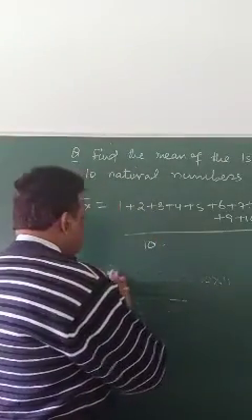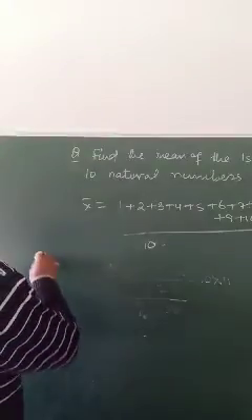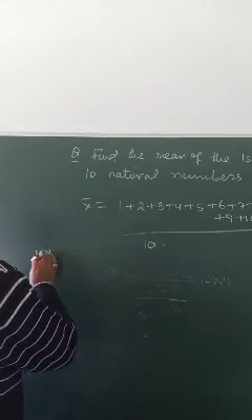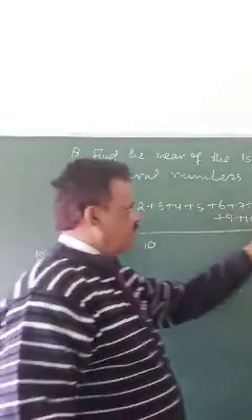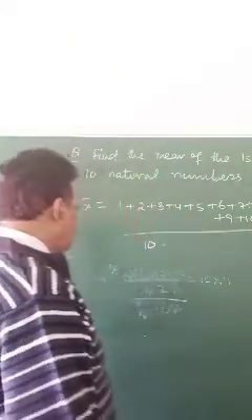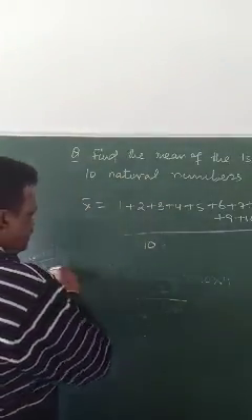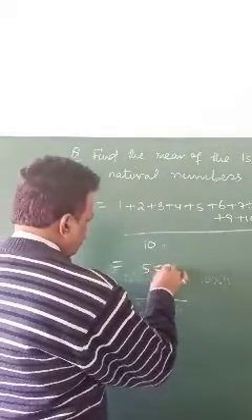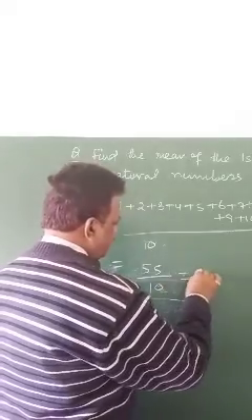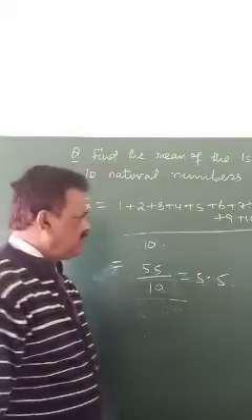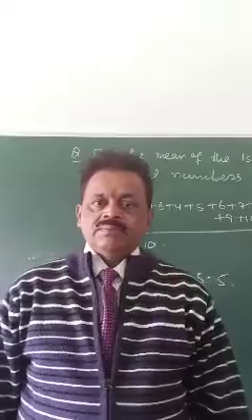Better add it. How much will you get? It will be 55. So 55 by 10. That is, leave one digit, put decimal, 5.5. Mean of this data will be 5.5.